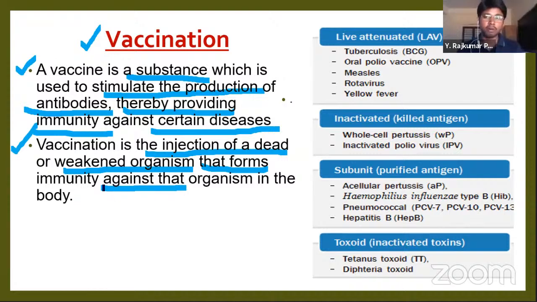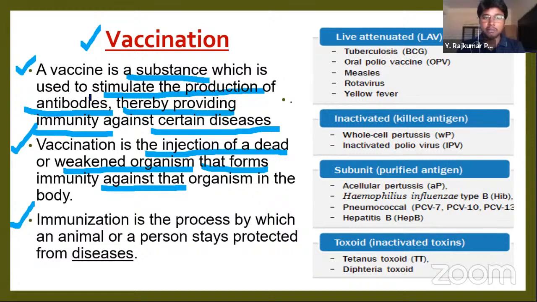By 7 days, antibodies get produced, and however, we are not affected since the organism is already weakened, already inactivated. So next time, if we get the same virus in our body, then we will effectively kill the virus with the help of these antibodies which are formed in our body.